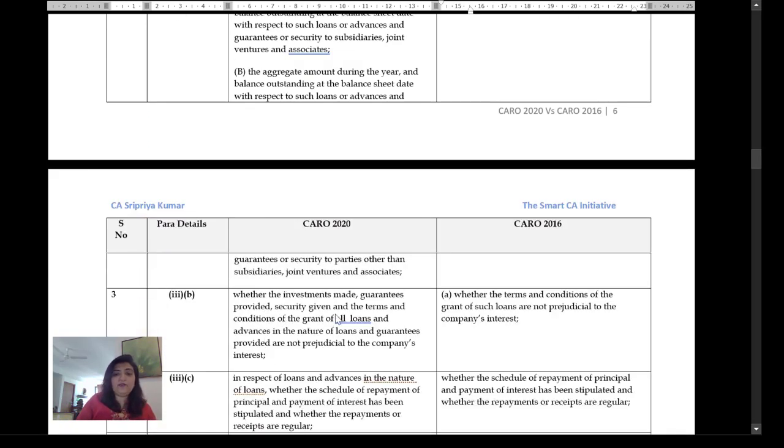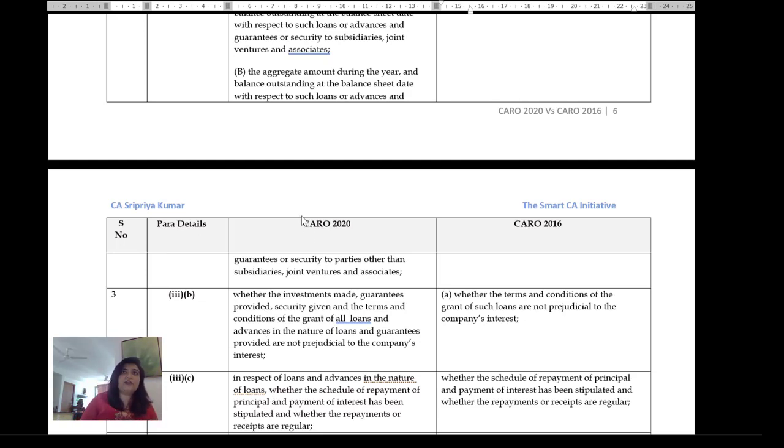3B spoke about investments not being prejudicial to company's interest. So there are cases where I have seen there'll be a company which has taken a bank loan, invested money in some sister concern or subsidiary, valuation is 100 crores, no valuation report, or there's a valuation report by the statutory auditor, whatever, all combinations. But the key focus they've brought is to say they are not prejudicial to the company's interest, and that there has to be a rationale for that investment decision. This is what we speak of as corporate governance. So it's not just merely following a procedure of the law, it's also the spirit of the law to protect the money of the shareholders for whom the management is a trustee.